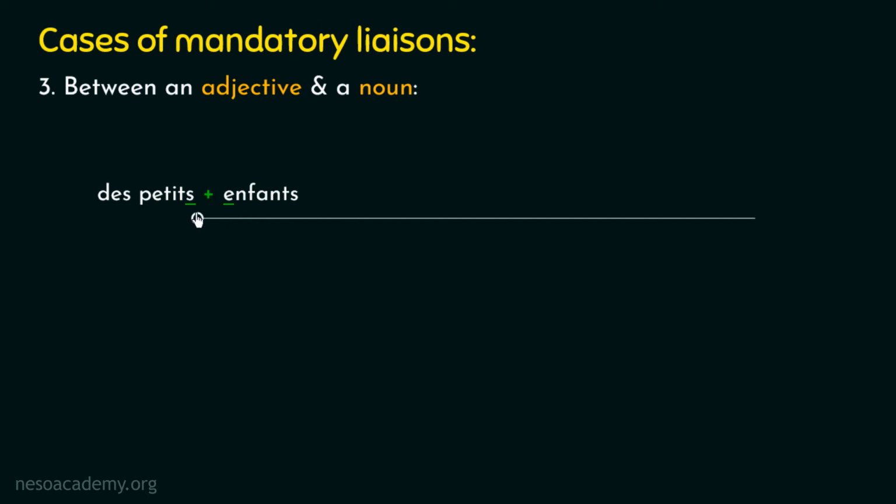So the liaison is mandatory here. And we already know that after applying the liaison, the silent consonant of this second word will be pronounced with the vowel of this third word. So after applying the liaison, we will pronounce it as des petits enfants. Des petits enfants means the little kids, or we can say the small children.